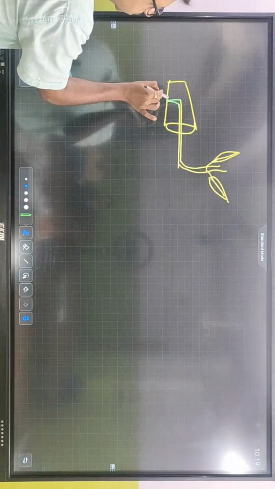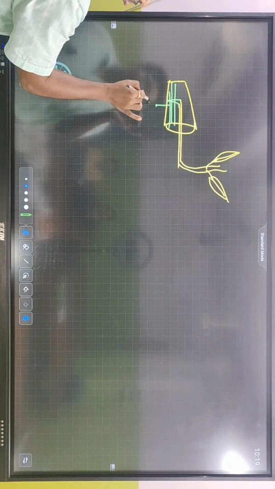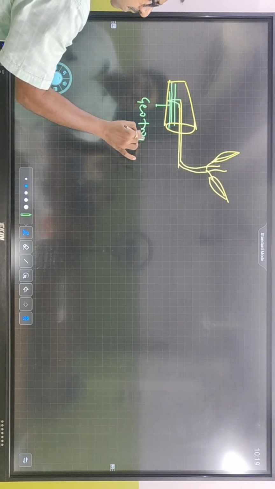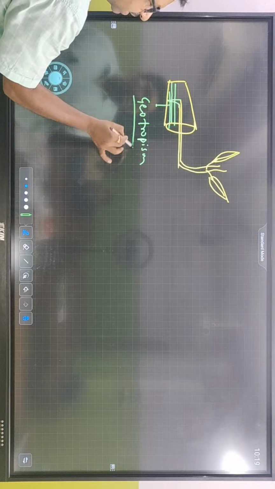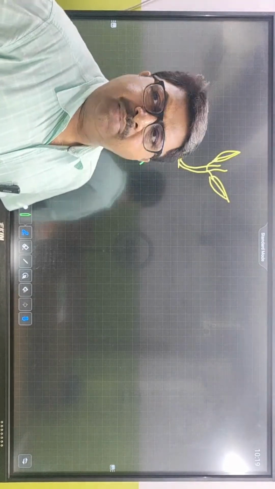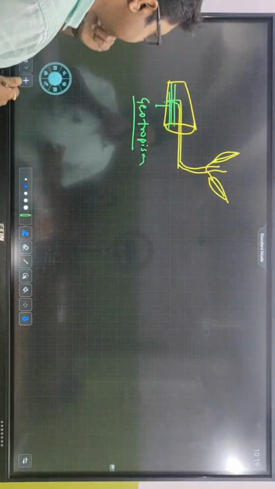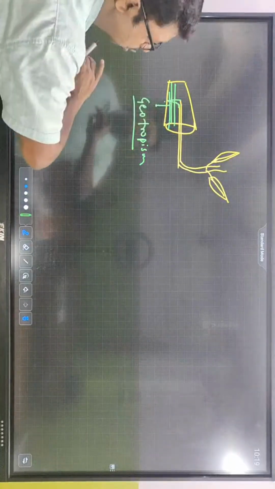The root is going to start moving towards the earth. That is geotropism. So a little bit of gravity is required, because ultimately the root is going to draw water and minerals from the soil. So this is also an external factor which is very important for growth to take place.